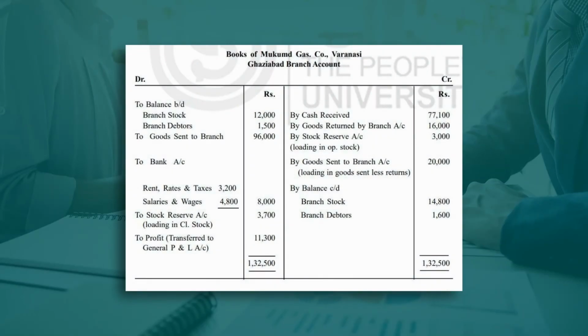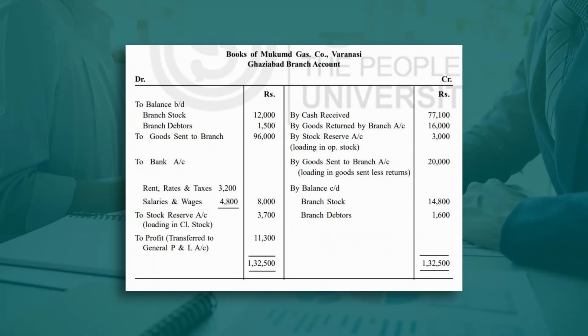Now, we will prepare the books of Mukund Gas Company, Varanasi, Ghaziabad branch. So, Mukund Gas Company is the head office and Mukund Gas Company will prepare the Ghaziabad branch account. Since Mukund Gas Company has its branch at Ghaziabad, it is known as Ghaziabad branch account. So, opening stock 12,000. This figure is provided to us. This is the opening stock 12,000. So we can